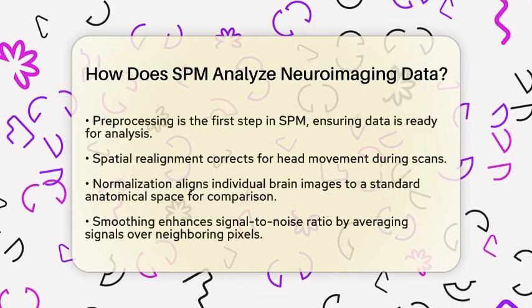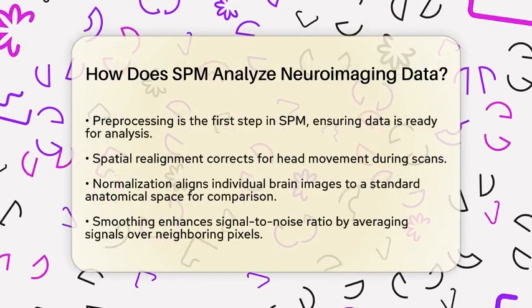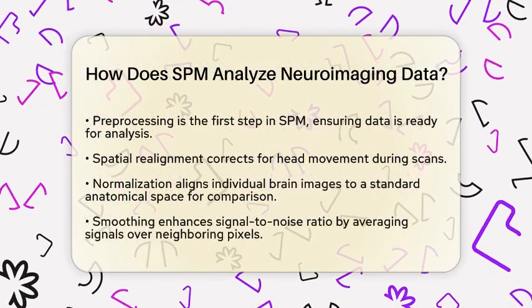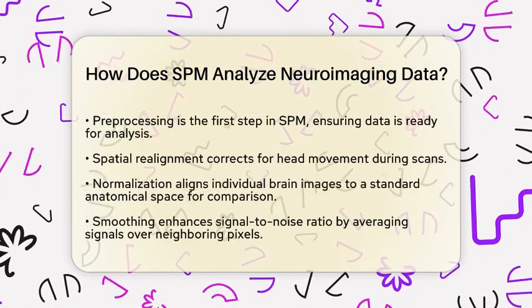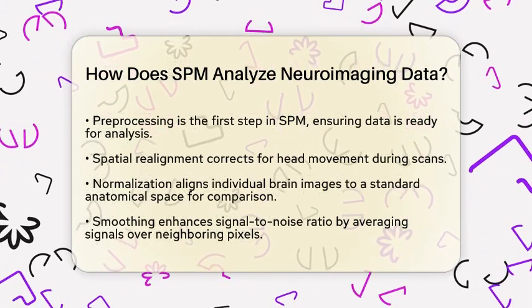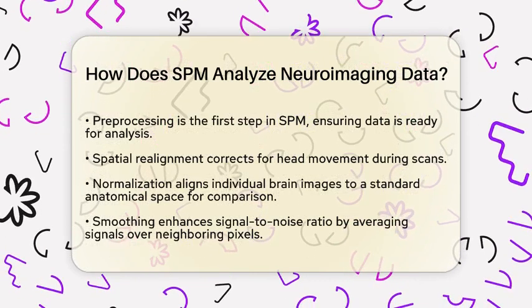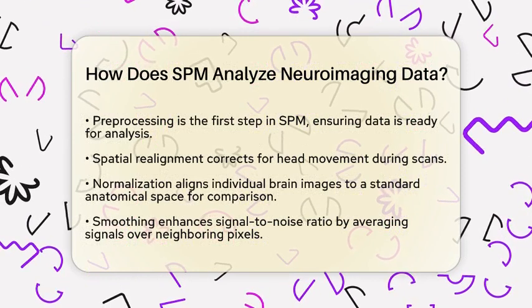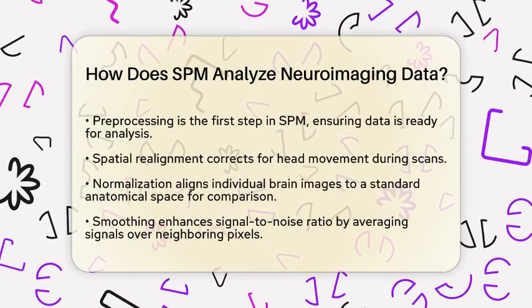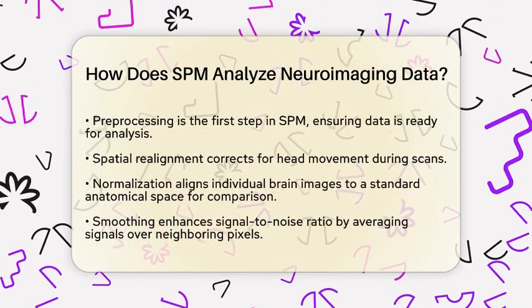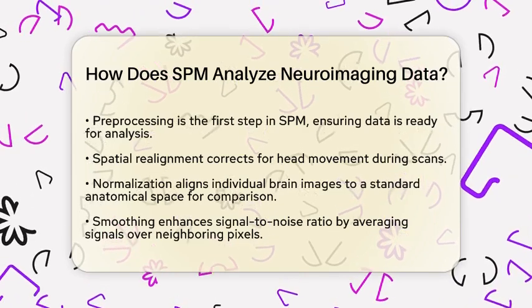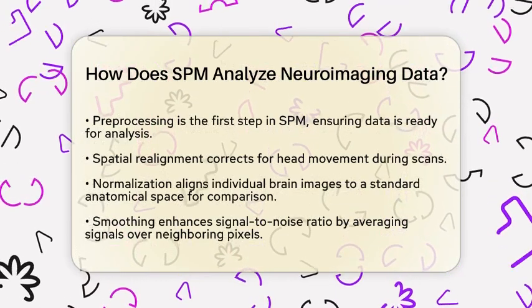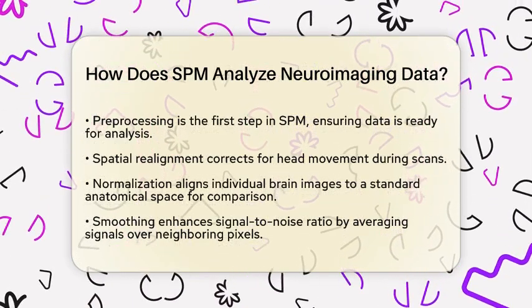The first step in SPM is preprocessing the raw neuroimaging data. This involves several important tasks. Spatial realignment corrects for any head movement that may have occurred during the scan. Normalization aligns individual brains to a standard anatomical space, making it easier to compare data from different subjects. Smoothing is another crucial step. It enhances the signal-to-noise ratio by averaging signals over neighboring three-dimensional pixels. These preprocessing steps ensure that the data is ready for meaningful analysis.